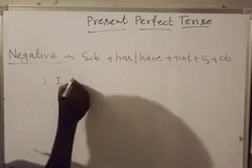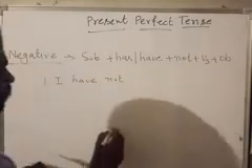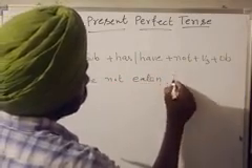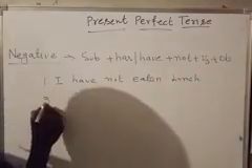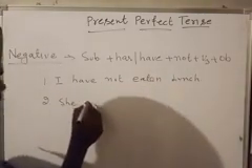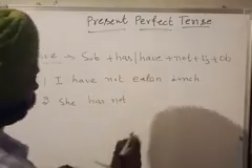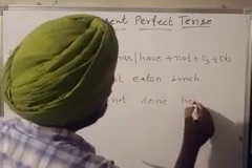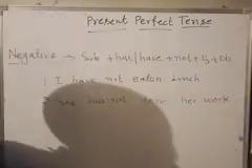First, I have not eaten lunch. Second, she has not done her work.